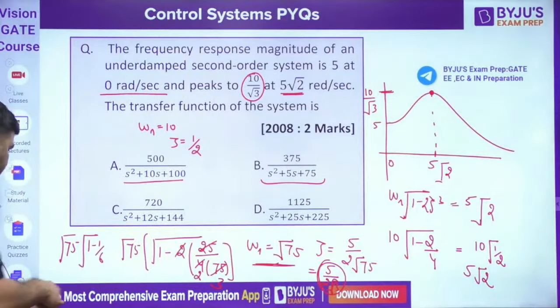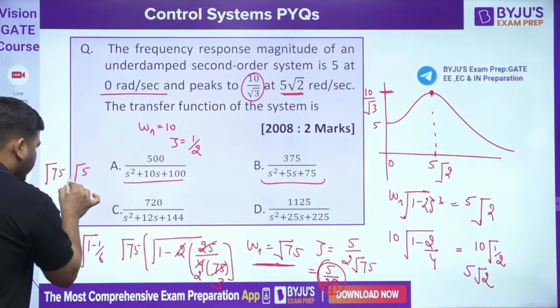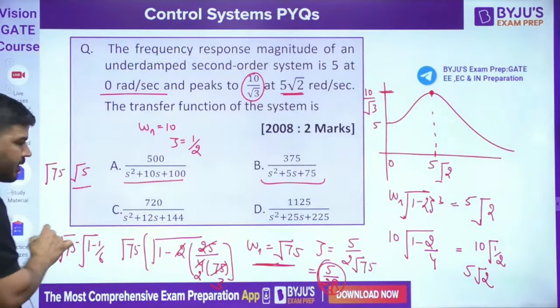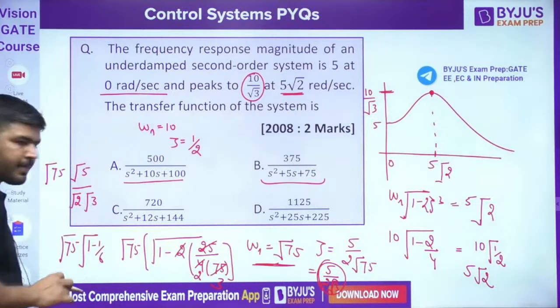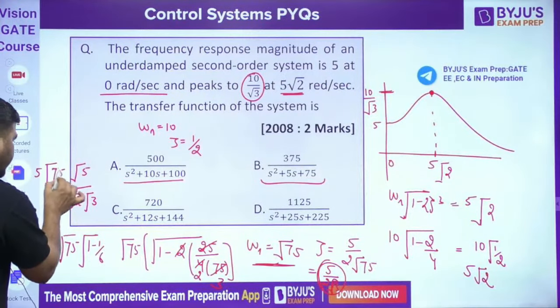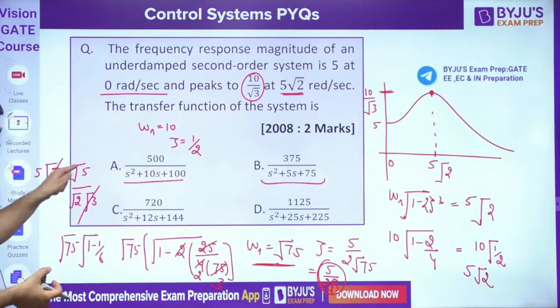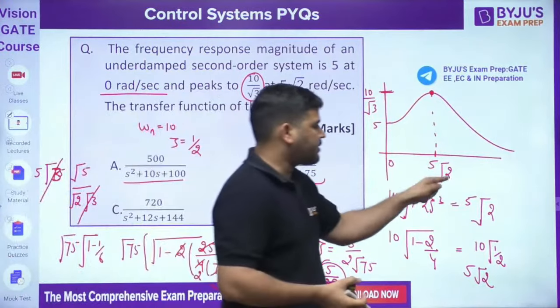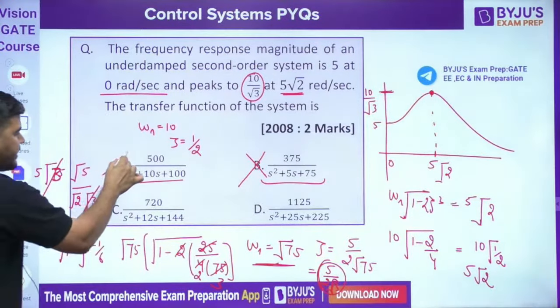Let's calculate this. It will become root 75 into root 5 by root 6. And root 6 can be written as root 2 into root 3. And root 75 is 5 root 3, so this root 3 is gone. So it will become 5 root 5 by 2. It is not 5 root 2, so this is wrong. Similarly, you can check. I think A is correct.